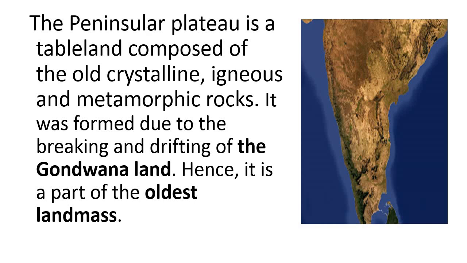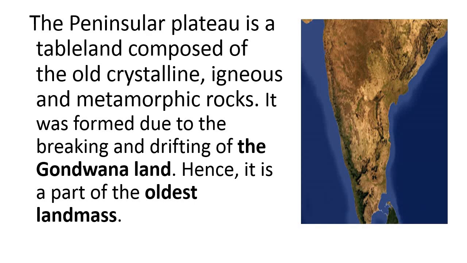Now what is the peninsular plateau? The peninsular plateau is a table landform, composed of different types of rocks. These rocks are crystalline rocks, igneous rocks and metamorphic rocks. Igneous rocks are formed when molten magma comes out on the surface of the earth and cools down, and then becomes solid. By this, igneous rocks are formed.